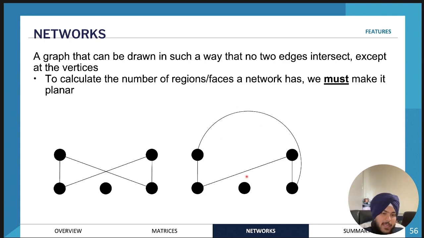We'll have to convert it into this isomorphic graph where we can clearly see the edges, and they're not intersecting. So therefore, it's 1, 2 faces only. So it's really important that you don't have any intersecting edges if you want to count the number of faces.